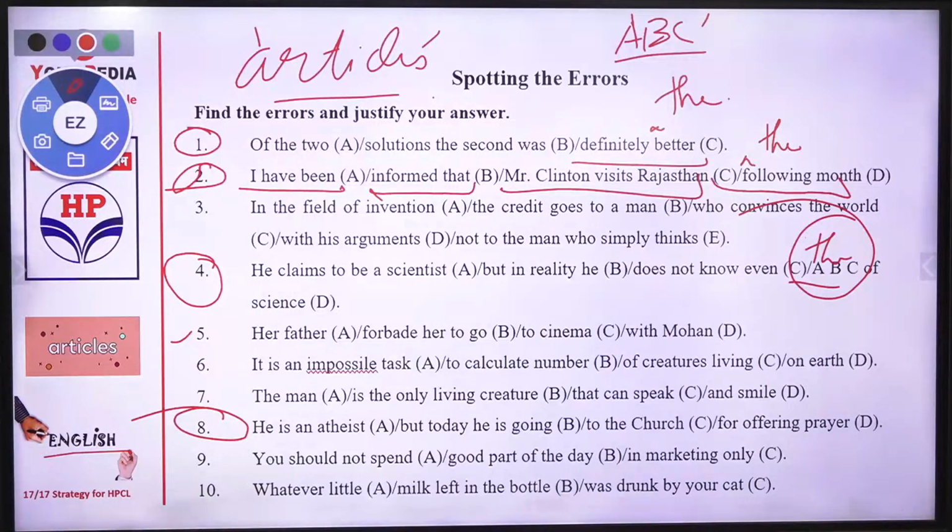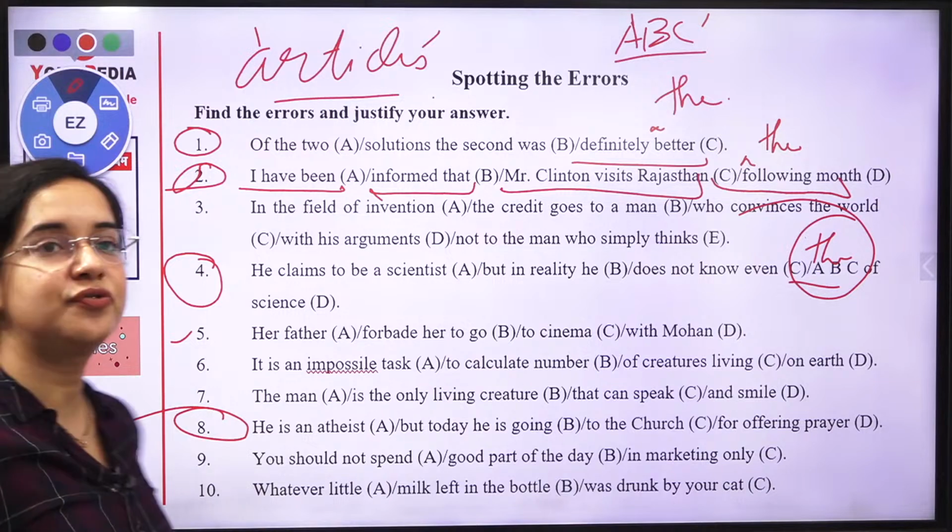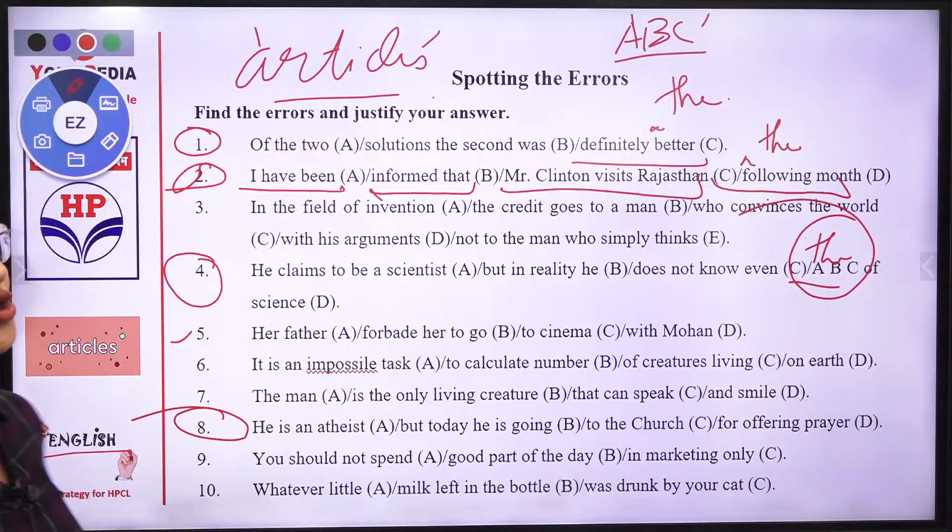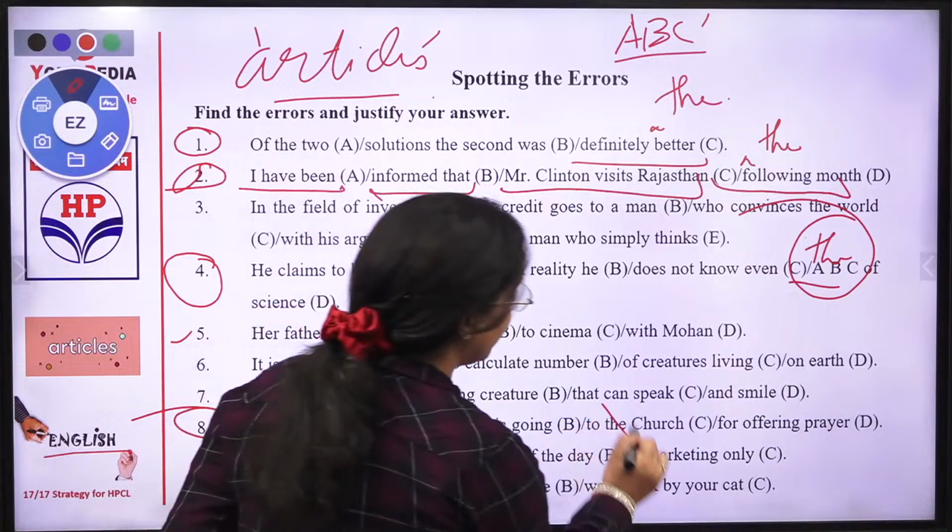Okay, go for eighth. He's an atheist, but today is going to the church for offering prayer. Easy one. Eighth one में क्या problem है? What is the problem in eighth sentence? He's an atheist, but today is going to the church for offering prayer. The church, very good. It should be going to church.